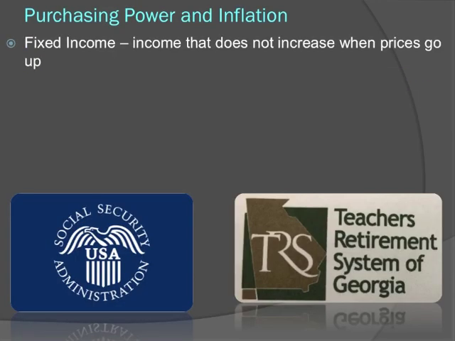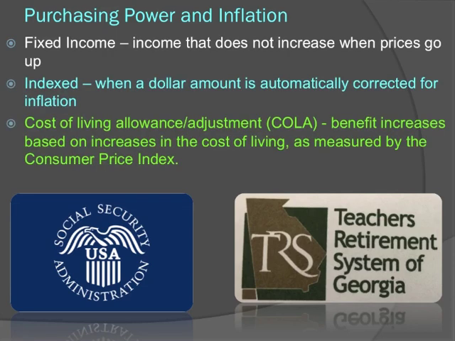During this lesson, we're going to look at people that are affected adversely by inflation. One of those groups are people that live on a fixed income. Now, there's lots of examples of people that live on a fixed income. If your income is fixed, that means that it does not increase when prices go up. Many different contracts are indexed to inflation, where they receive a cost of living adjustment. That is a COLA. So a COLA is when your income will rise with inflation, and that is true in most cases for Social Security recipients or people that are on a retirement pension plan. But some contracts just anticipate inflation and build in a COLA to that contract.